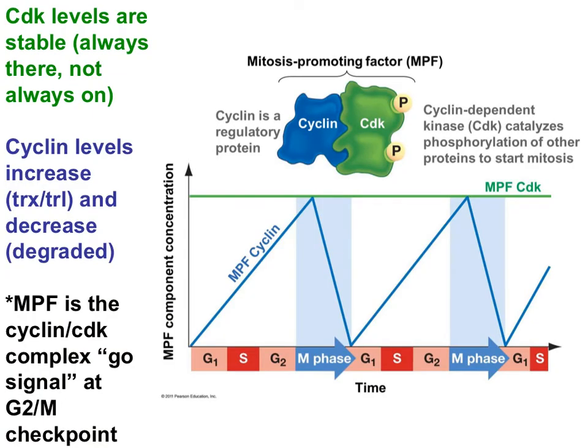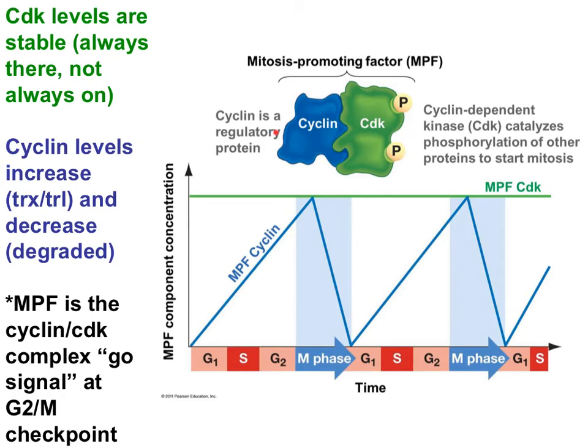With a little bit of understanding under our belts, I think we should revisit how CDKs and cyclins work. Check out this graph that shows the level of CDKs and cyclin A over time, the two components of MPF. The green line shows that the level of CDK remains constant over several cell cycles. That's the CDK corresponding with the green line.